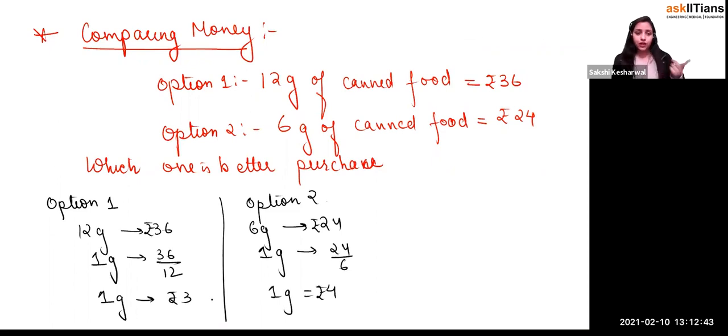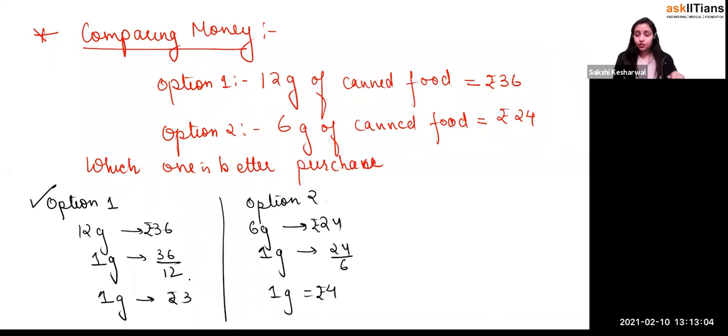Which is the better purchase? 100% option 1 is the better purchase, because 1 gram is costing you only rupees 3, right? So if you're buying 12 grams, can you see that these are the factors or not? Now 36 divided by 12, and you got the factor, yes or no? So 12 is a factor of 36, and that is how you got the answer, yes or no?